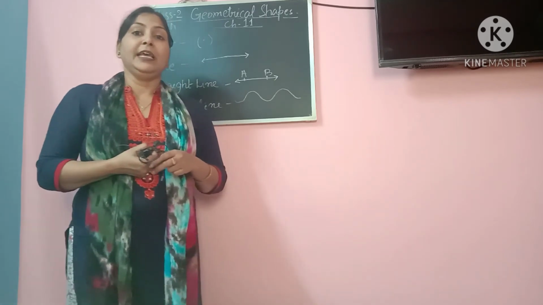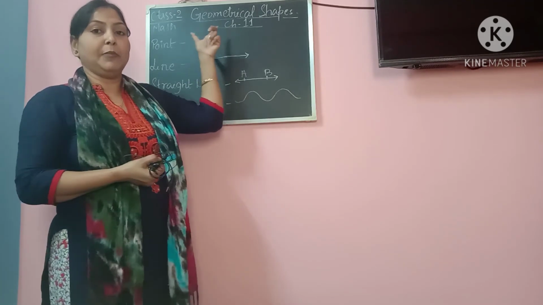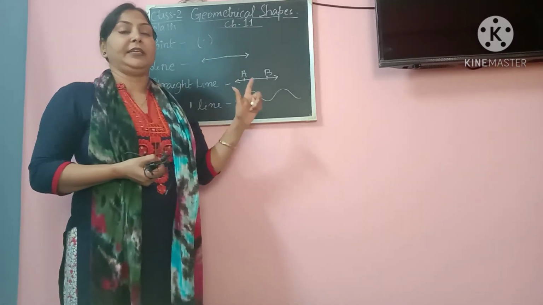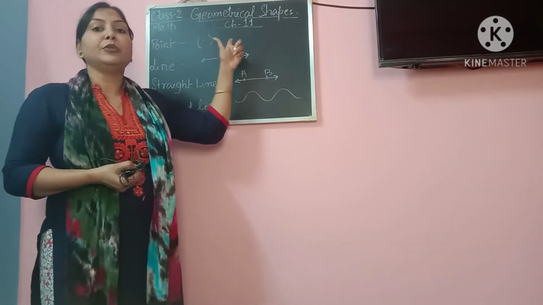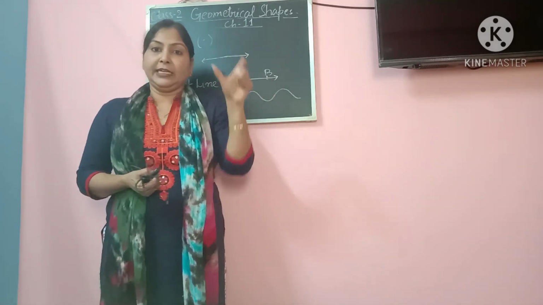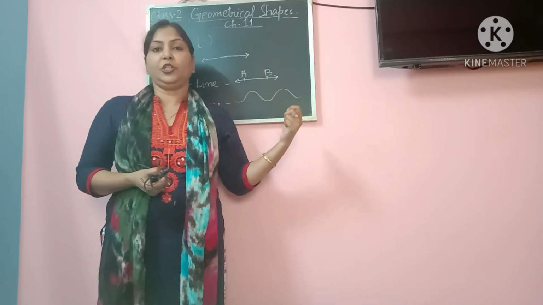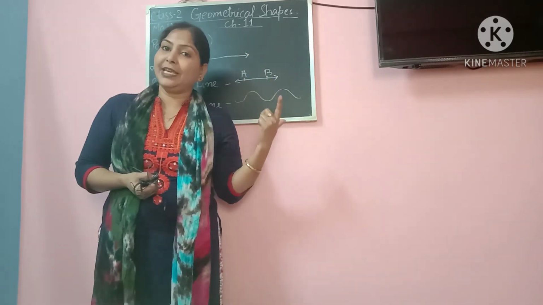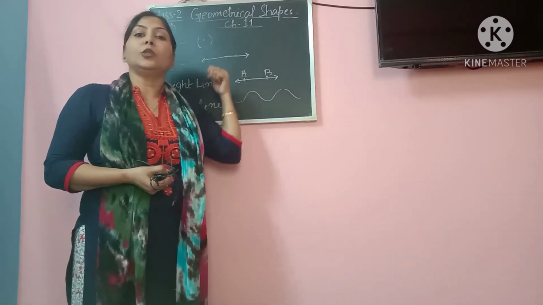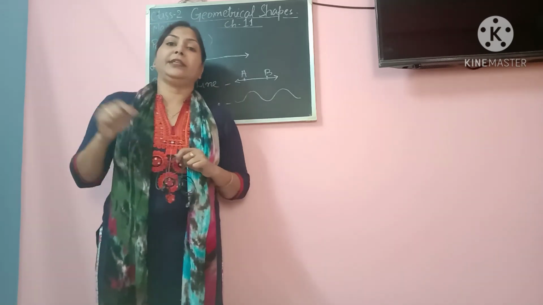So finally, the revision is that we have learned in this class about point, line, straight line, and curved line. Now I will give you the definition of all these geometrical concepts. In the description box you will get the definitions, and from there, and from the board, what I have drawn, you will draw these geometrical shapes in your copy, and you will also write the definition.